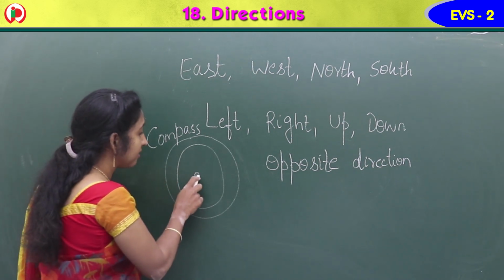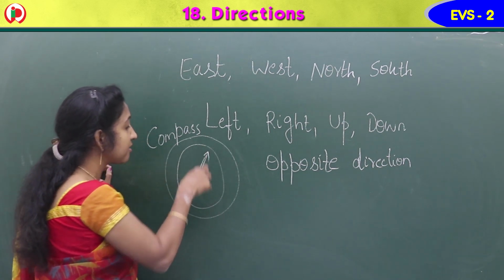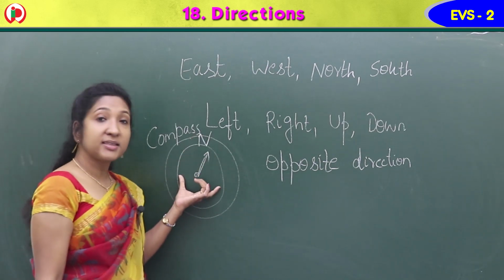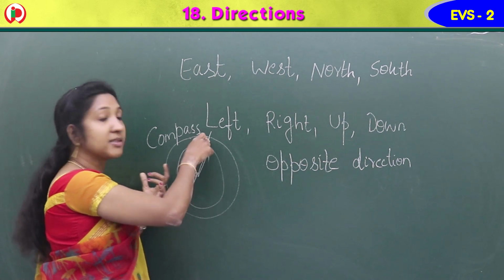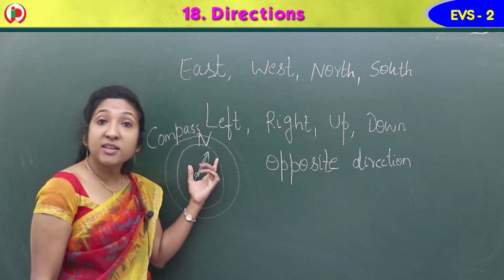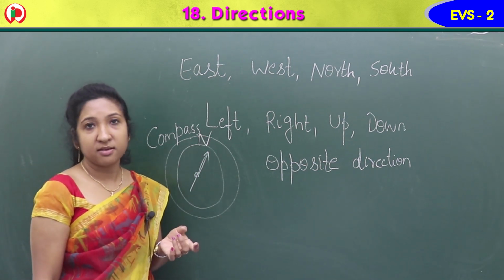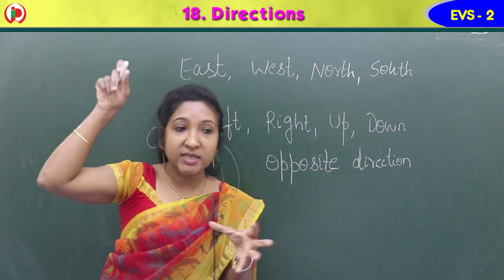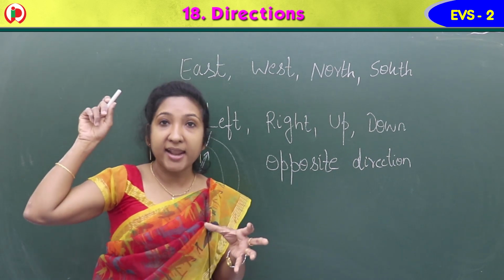There is a needle on the compass which always points towards which direction? In the compass, the needle always points towards the north direction.